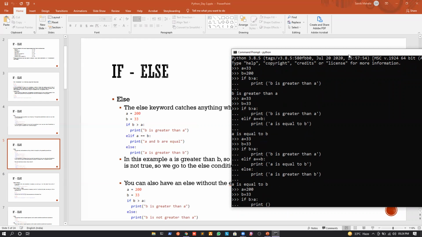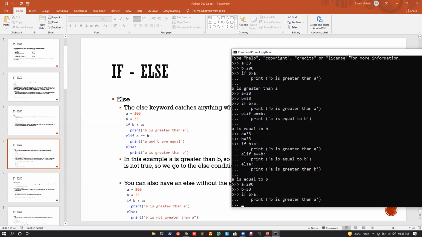Anyways, the scope will not be executed. So what's the scope? That B is greater than A, right? And if it is not satisfied, instead of writing an elif, instead of writing another condition, we can just write an else statement, which means if the first condition is not satisfied, we will go to the else statement and execute whatever is in the scope of the else statement, right?